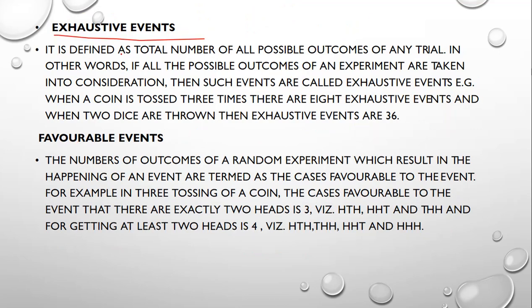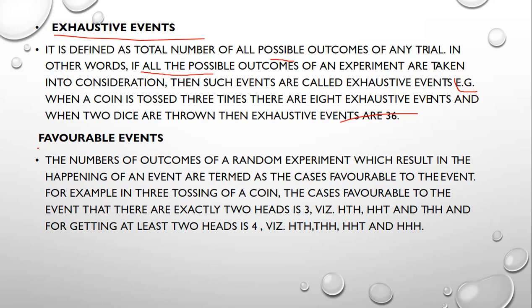Exhaustive events are defined as the total number of all possible outcomes of any trial. If you perform any experiment, then all possible outcomes that can exist are called exhaustive events. In other words, if all possible outcomes of an experiment are taken into consideration, then such events are called exhaustive events. For example, when a coin is tossed 3 times, there are 8 exhaustive events, and when 2 dice are thrown, there are 36 exhaustive events. This is the definition of exhaustive events.